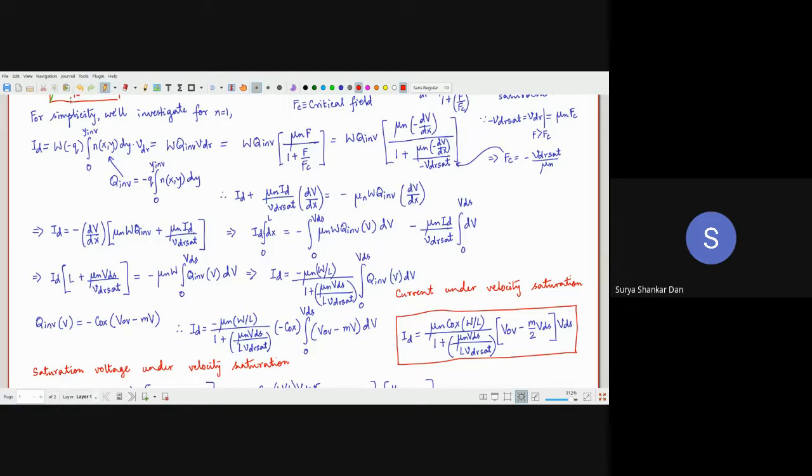I'm just pausing here. I'm trying to ensure that you are understanding whatever I'm saying. This is going to be a little bit complicated, but at least you have to know how these derivations are until the endsem.